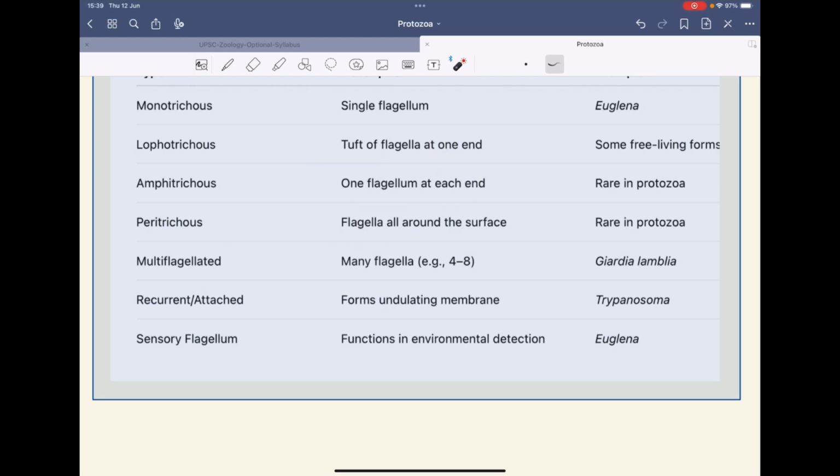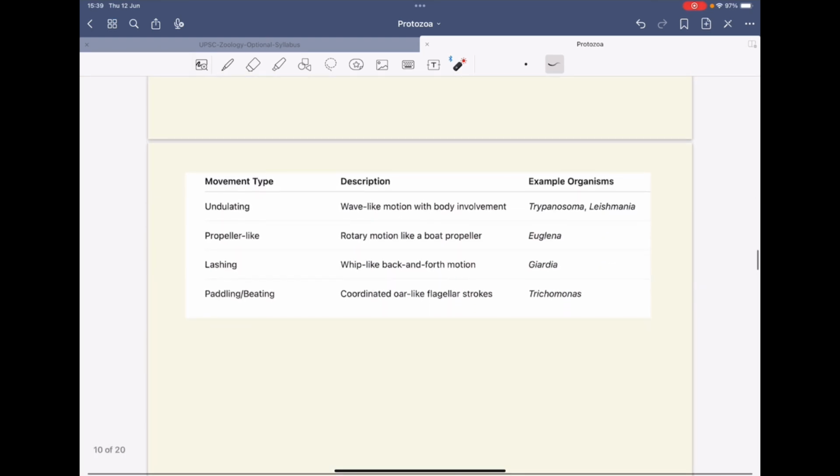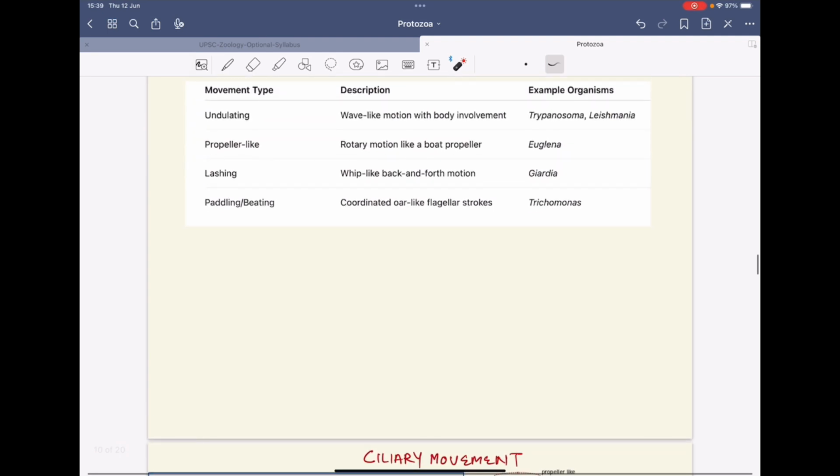Multiflagellate means there is the presence of multiple flagella. For example, in Giardia, there are flagella which are attached. They form the undulating membrane, for example in Trypanosoma. Then we have sensory flagellum. They are for environmental detection, for example in Euglena. So this is about the concept of flagellum.